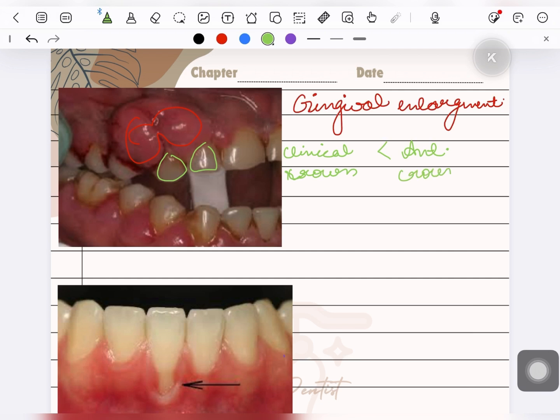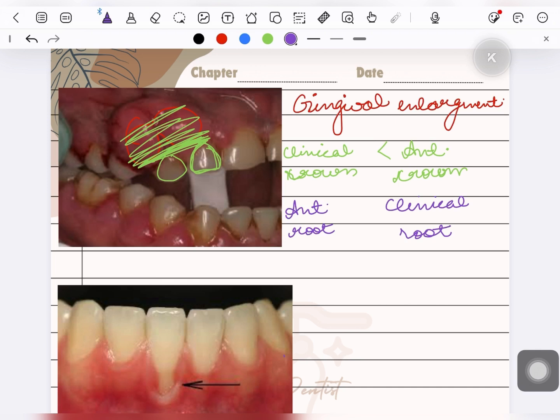Why is that so? Because part of the crown is covered by the gingiva. Gingiva is covering more of the crown, therefore less of the crown is visible to us. And in case of the root, would the anatomical root be larger or the clinical root?